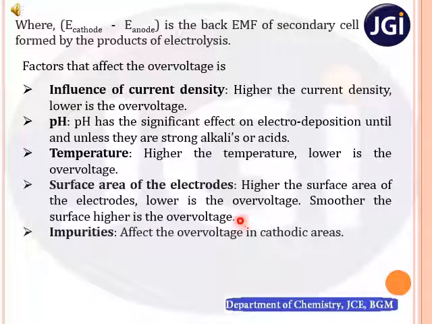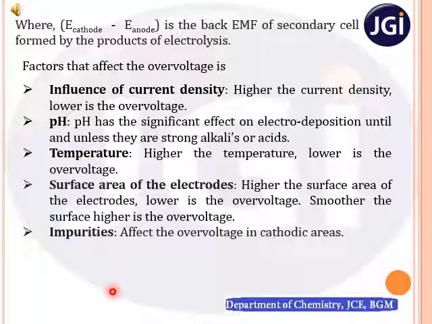Right? The last factor that affects the over voltage is impurities. Impurities affect the over voltage in cathodic areas. If the metal surface is having impurities, or if the electrolytic bath is having impurities, then it affects the over voltage.